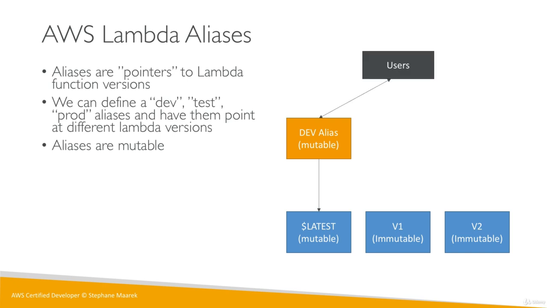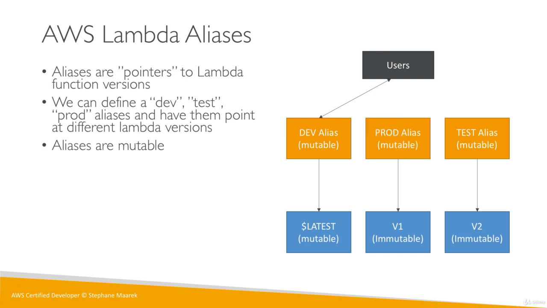Now our users, when they interact with our function, they don't directly interact with the latest version, they interact with the dev alias. Now we also have a test alias maybe, and we're actually testing our v2 of our function. So the test alias may point to the v2. And maybe we have a prod alias, and it's going to point directly to v1. So as you can see, all the aliases are mutable, whereas the versions are immutable.